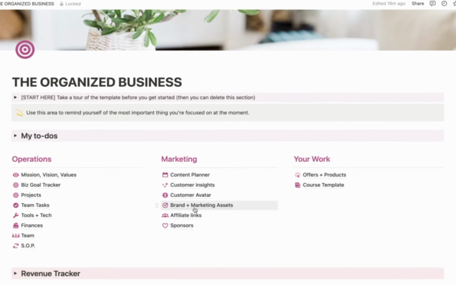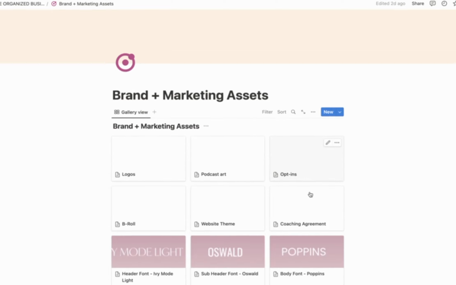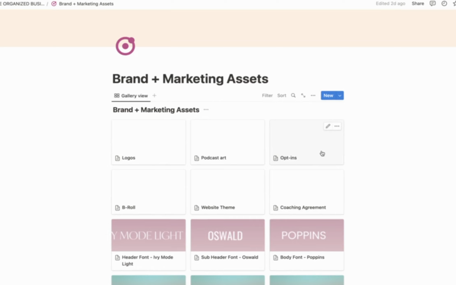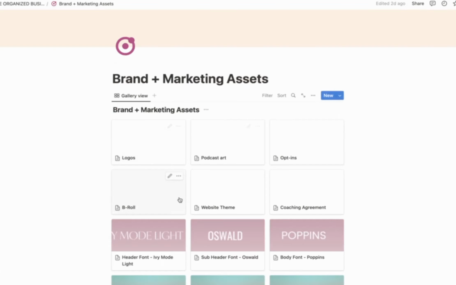The next one up, this is a fun one. All of your brand and marketing assets in one place. So your logo, podcast art, opt-ins. This is a really important one. All the PDFs that you exchange emails for. If you're a coach, there is a copy of the ICF standard coaching agreement here, which is basically a template where you can build off of to create your own coaching template.